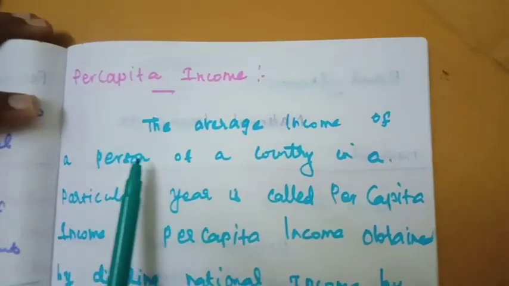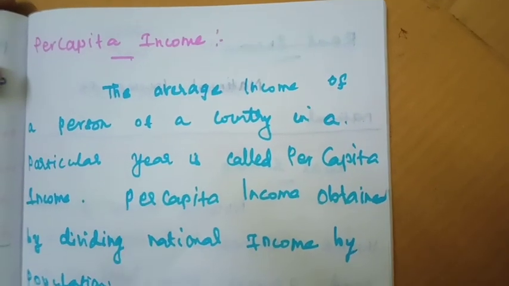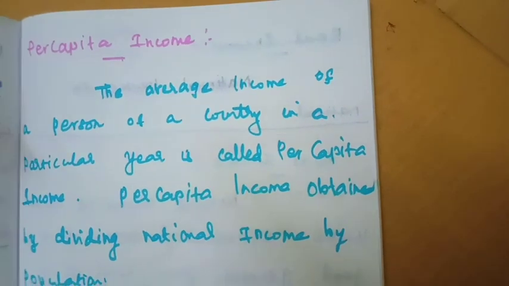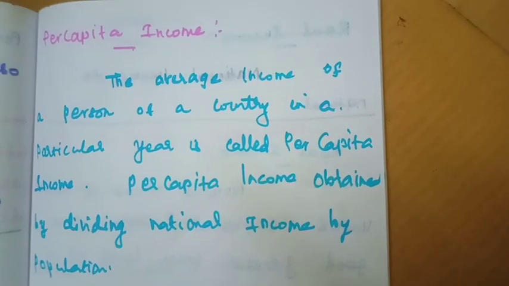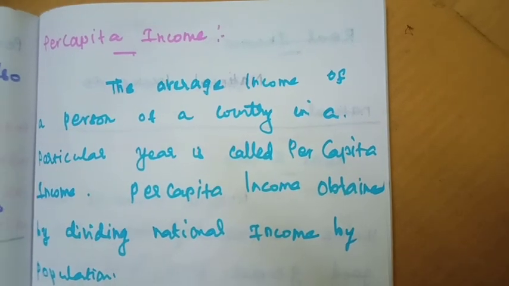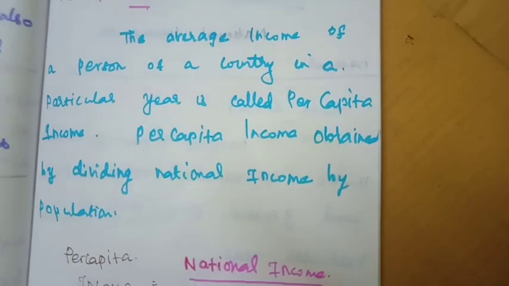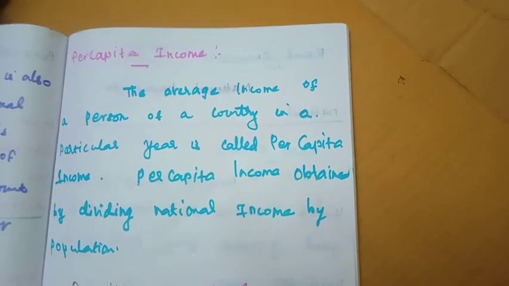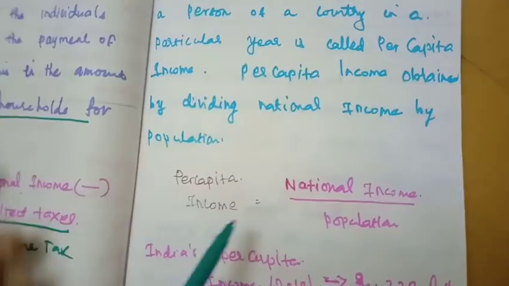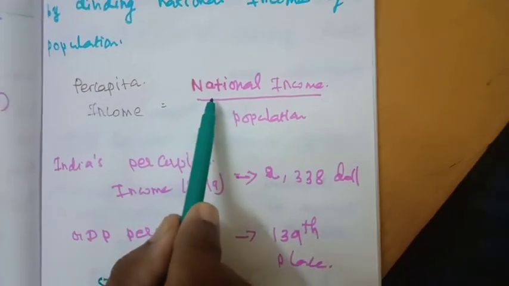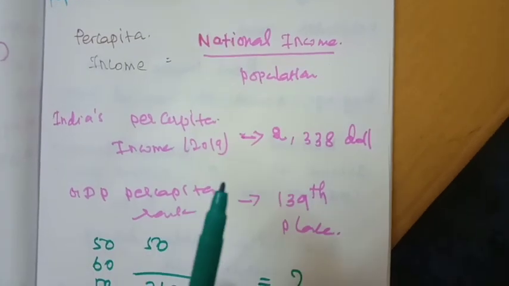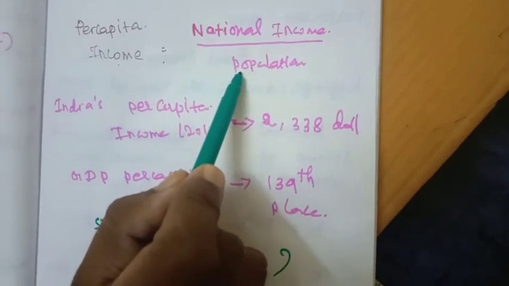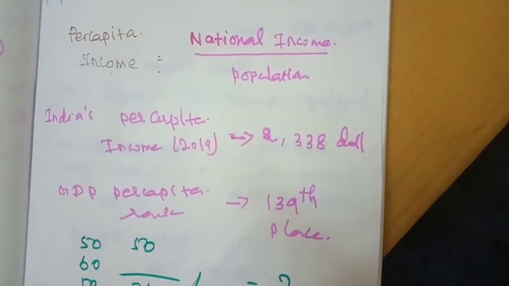Likewise, the average income of a person of a country in a particular year, that means financial year, is called per capita income. This per capita income shows the economic progress of a particular country. It is also one of the economic indicators for a particular country. The per capita income is obtained by dividing the national income by population. The formula is: per capita income is equal to national income divided by the total population living in the particular country.